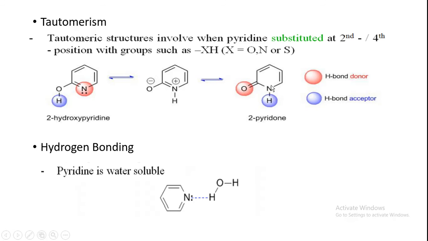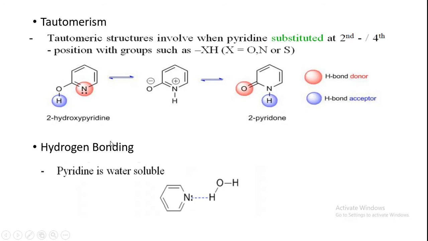So if a group like OH, NH, or SH is present at the second or fourth position, there may be a possibility of tautomerism in the pyridine. Here we have given one example: 2-hydroxypyridine will convert to 2-pyridone.